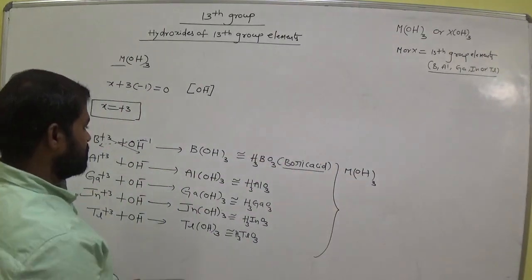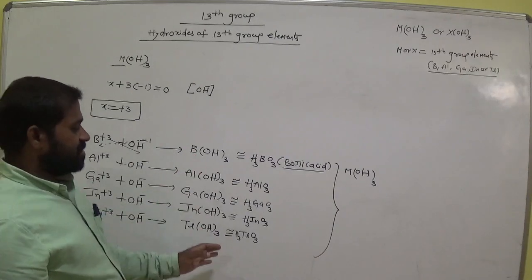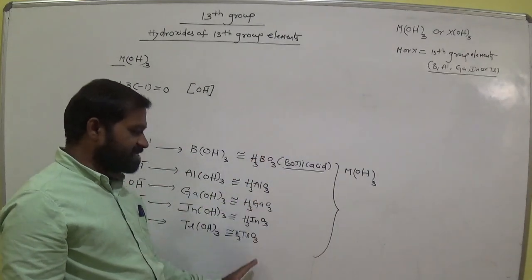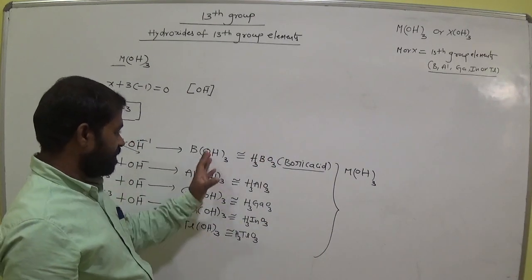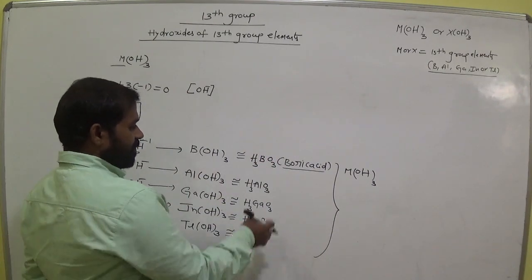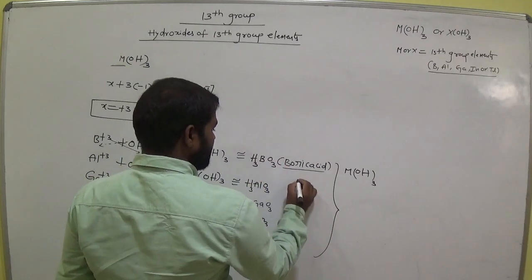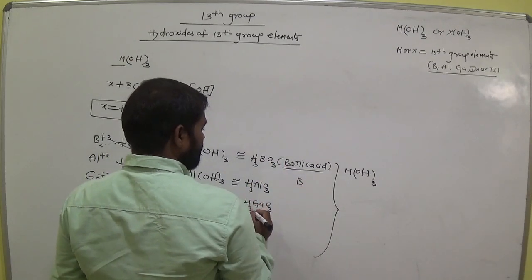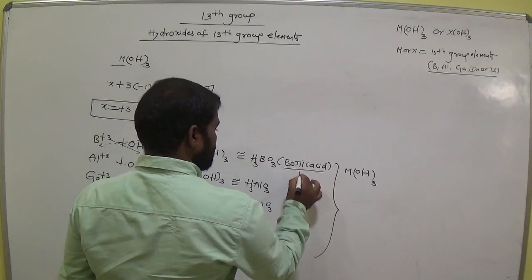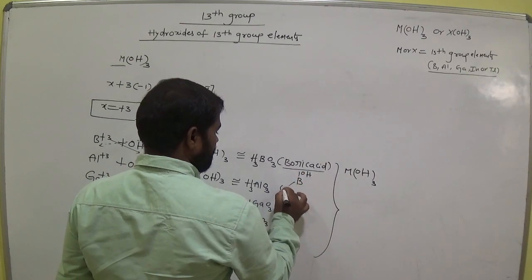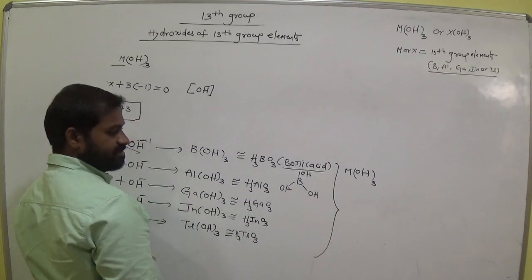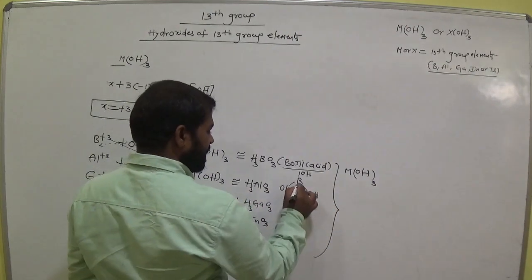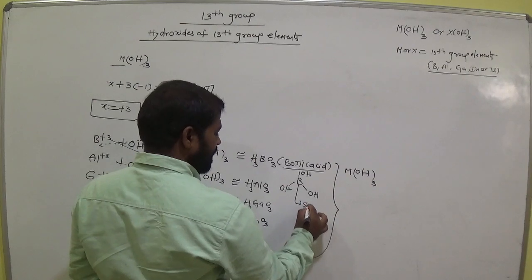Okay. So now we'll discuss about basic or acidic strength of these hydroxides. These are all hydroxides. Am I right? Clear? So now suppose this structure is like this, this is the boron. We have 3 hydroxide groups, OH, OH, OH. Which hybridization it is? sp2 hybridization.